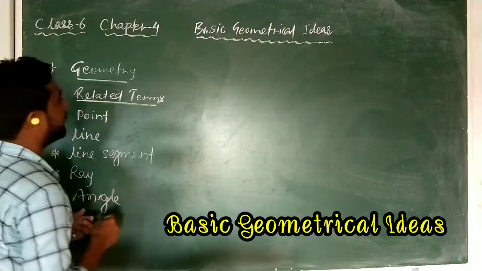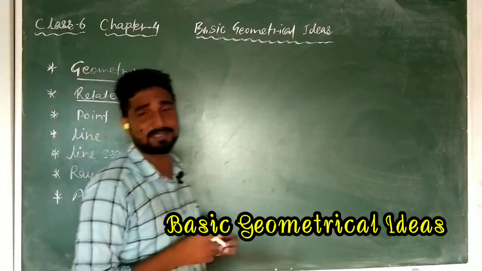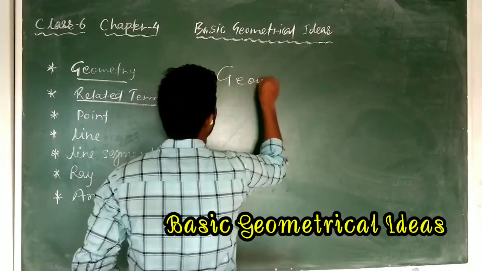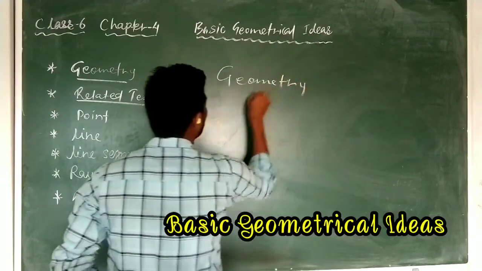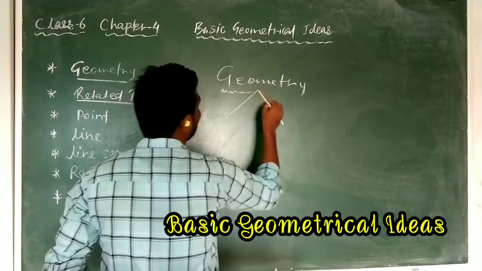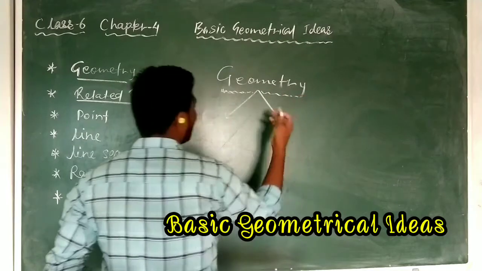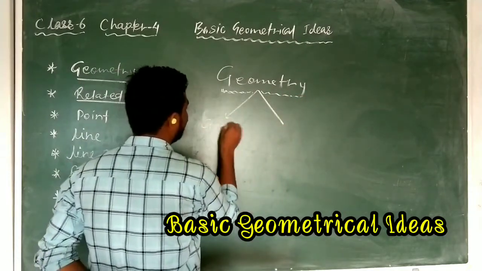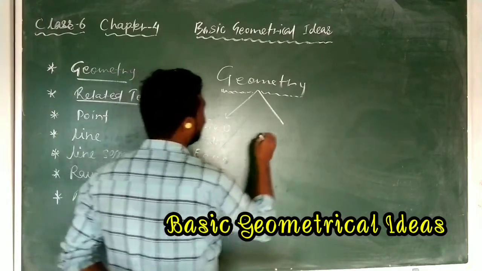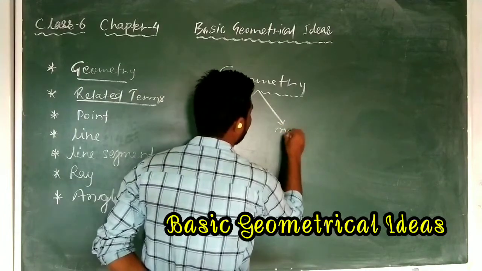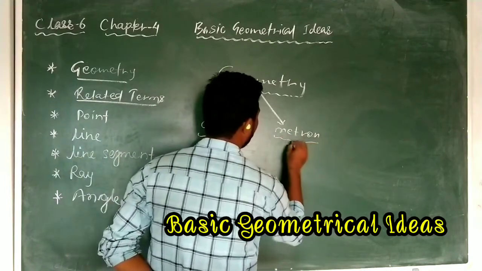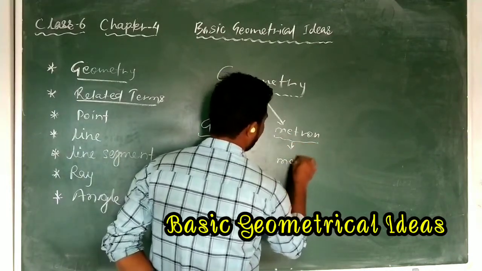The first term which I will discuss here is geometry. This word geometry consists of two words. The first word is geo, you can see here, and the other word is metry. Geo means earth. And the second, metry, can also be read as metron, and the meaning of the word metron is measurement.